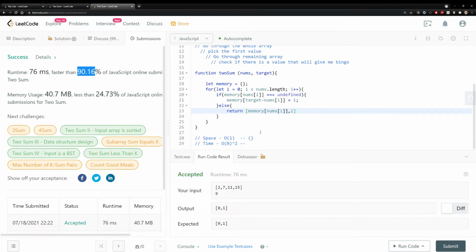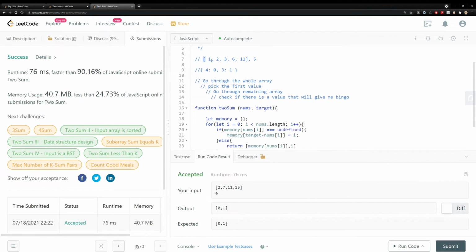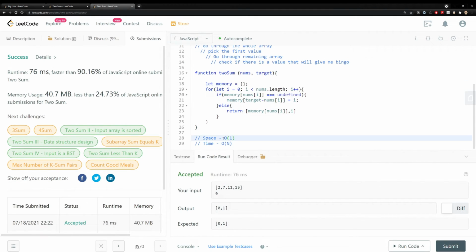All right, cool. So let's take a look at what the space complexity of this particular algorithm would be. We improved this, so we only have to go through one pass. We're only going through it once, right? And over here, we're only creating a memory of up to n. So we improved it by a factor of n with a trade-off of space of n. That's a slight improvement, right?